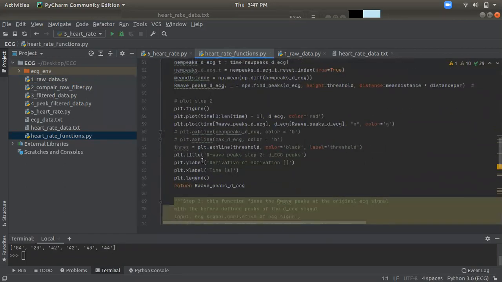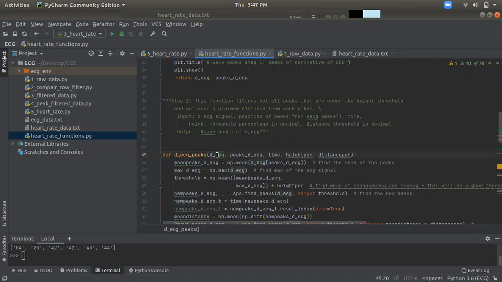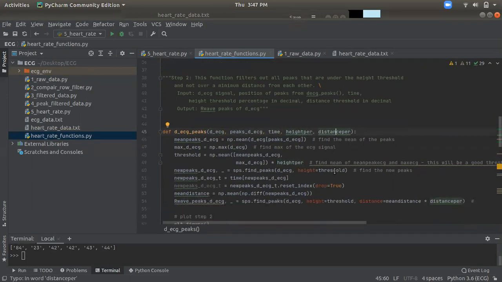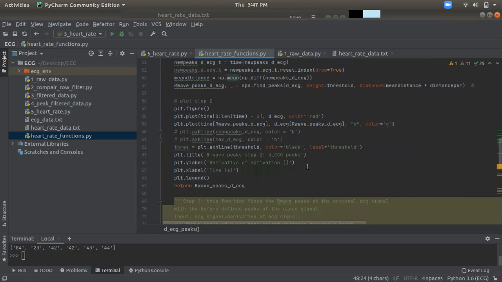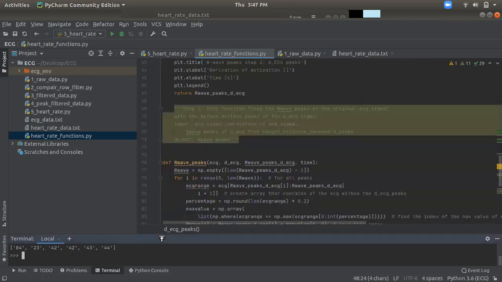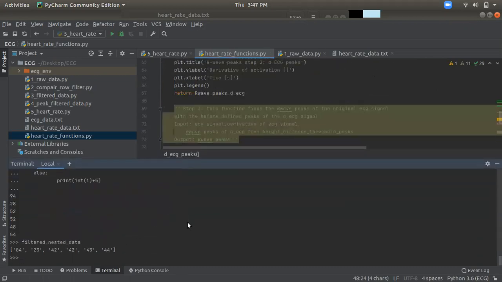It is getting time, height and distance. Everything is getting presented with some multiplication. NP means numpy, using numpy, getting the max, getting the mean.